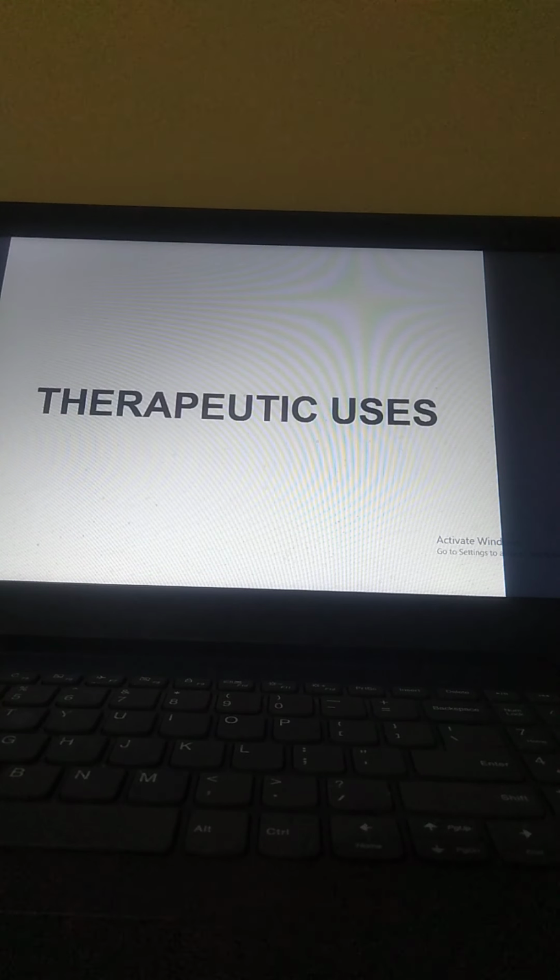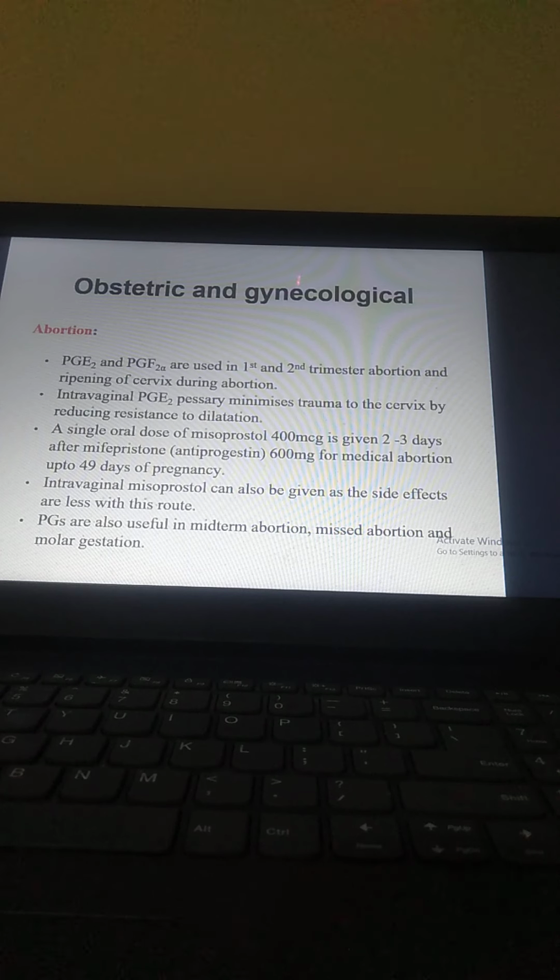Now we have therapeutic uses. What are the therapeutic uses? Obstetrics and gynecology, abortion. PGE2 and PGF2 alpha are used in first and second trimester abortion and ripening of cervix during abortion. Intravaginal PGE2 pessary minimizes trauma to the cervix by reducing resistance to dilatation. A single oral dose of misoprostol 400 microgram is given 2 to 3 days after mifepristone, an anti-progestin, 600 mg, for medical abortion up to 49 days of pregnancy.